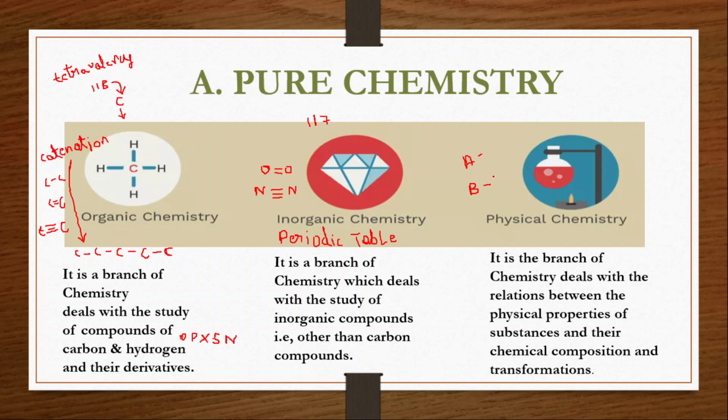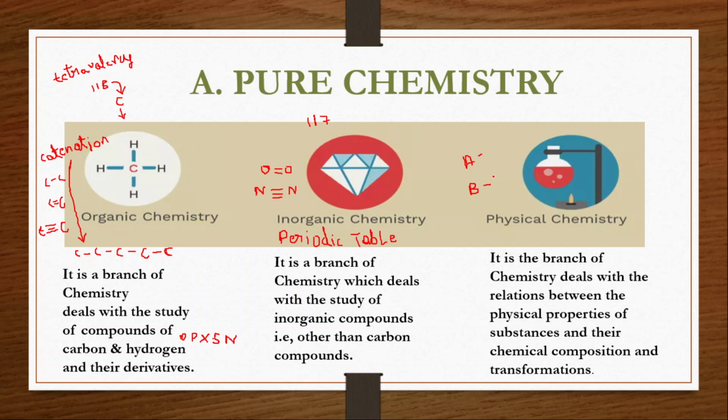So, we are going to calculate what are the energy changes taking place in it and how the physical properties and chemical composition has changed in that. So, all those we are going to calculate by using physical chemistry. Clear it is? So it is basically concerned with the laws and theories of different branches of chemistry.